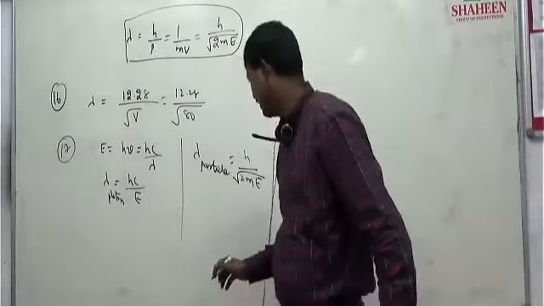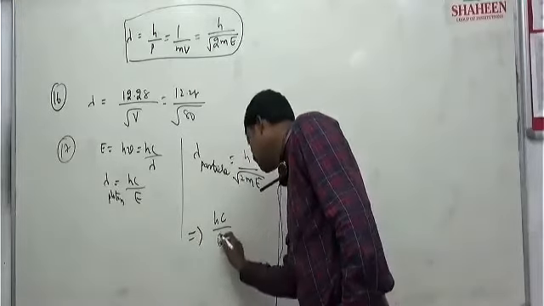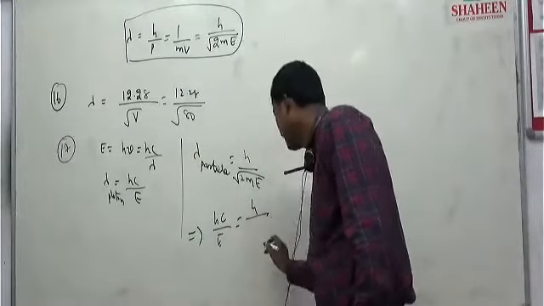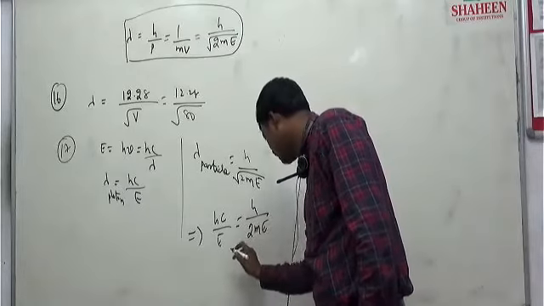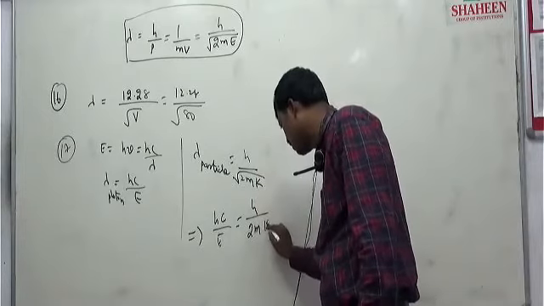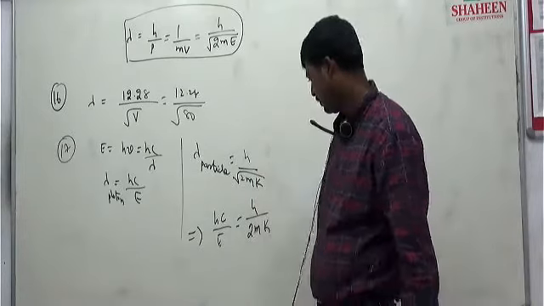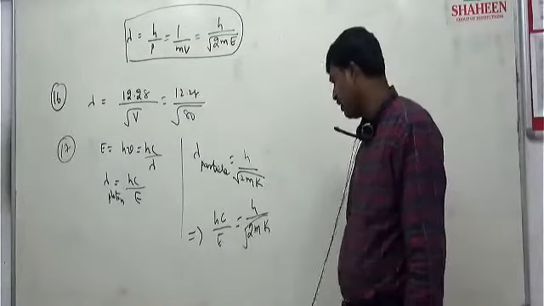That means I can write hc by E is equal to h by root over 2mK. I am taking this as kinetic energy because they confuse both, as both are energies. The ratio of K to E we want to find.